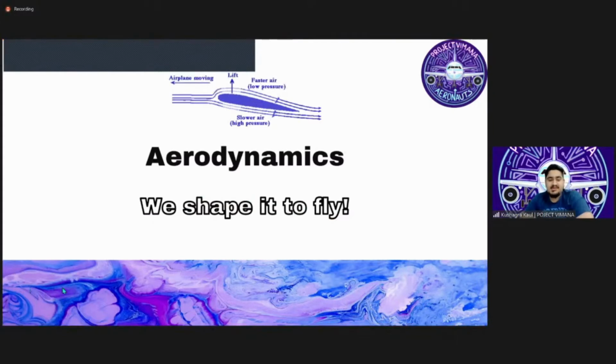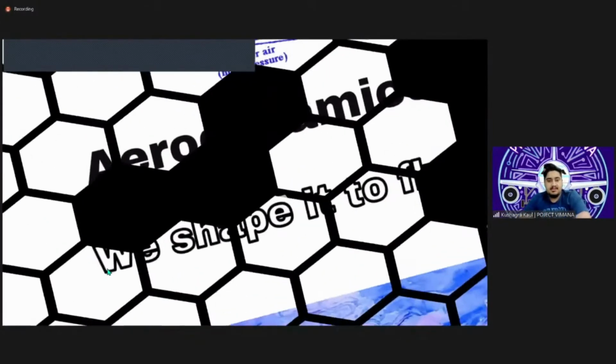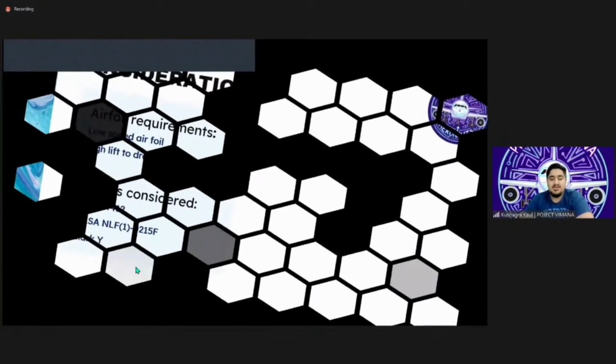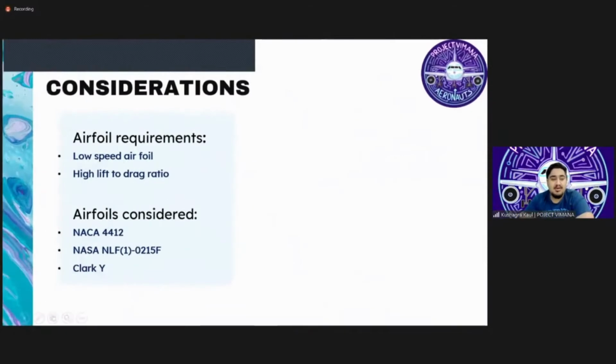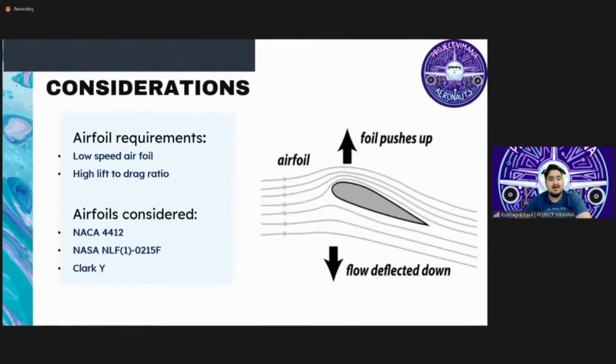We first started with the airfoil requirements. The airfoil requirements were a low-speed airfoil because we are working on a light sports aircraft. The other one was a high lift to drag ratio because that would result in greater efficiency. The airfoils we considered were the NACA 4412, NASA NLF, and the Clark Y airfoil.